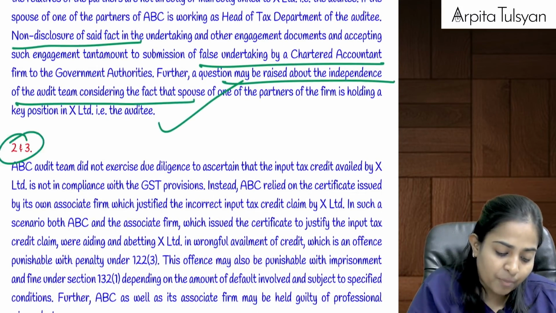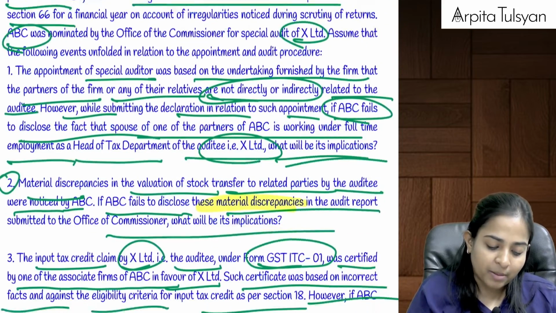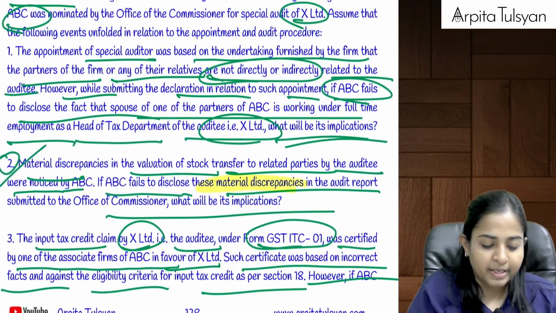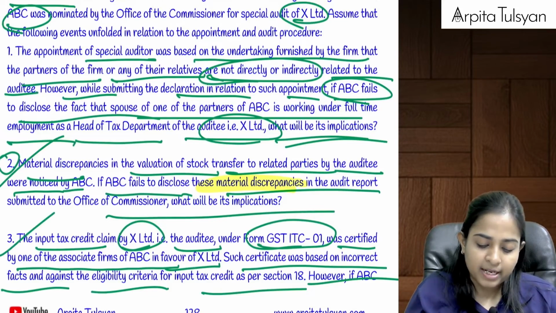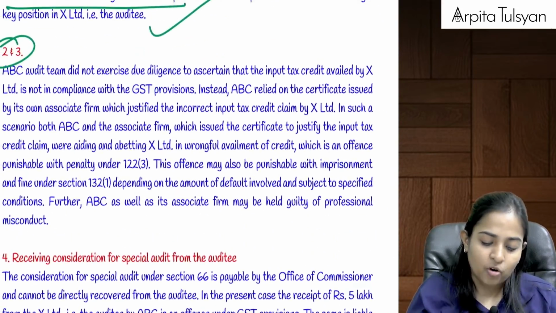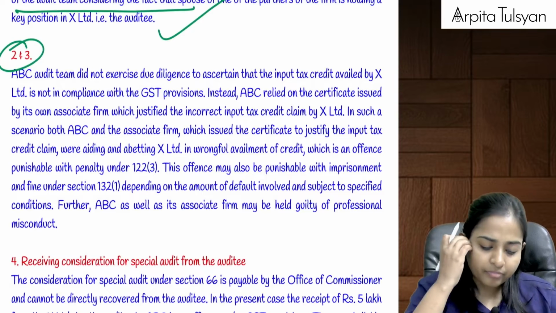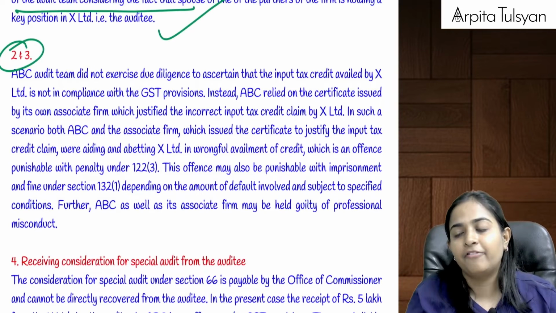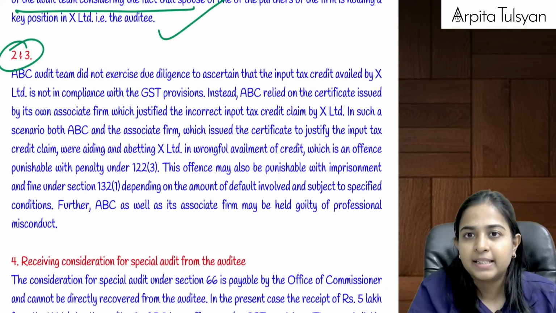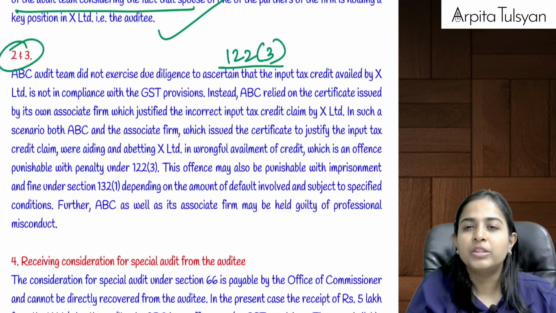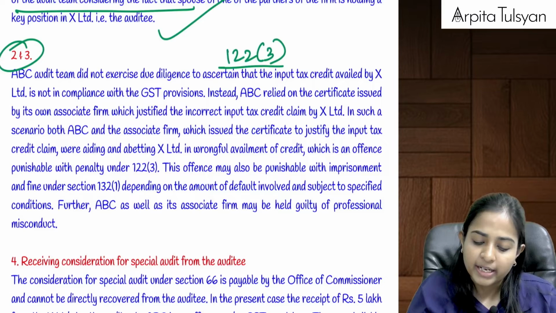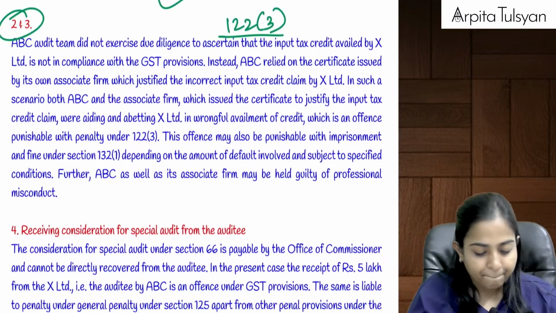Okay, now for point number 2 and 3, what was point number 2 and point number 3? First of all, material discrepancies in stock transfer was a problem, and second one, input tax credit certification went wrong. Now in this case, if they are purposely doing it in favor of the client, means they are basically helping the client. If they are helping the client, then can we say penalty under section 122(3) will be applicable there in both the cases individually, right?